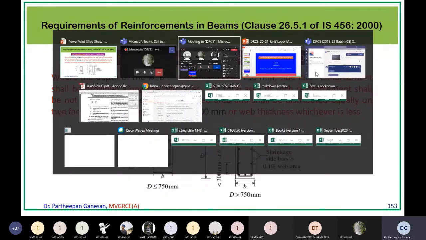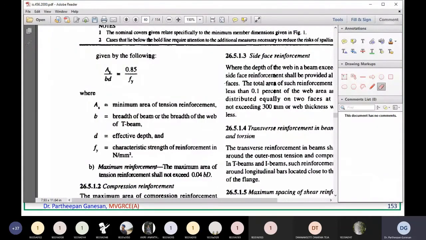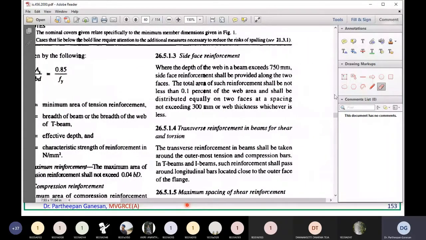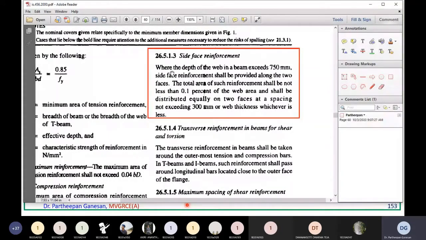If you go there, it is side face reinforcement. When the depth of the web in the beam exceeds 750 mm, side face reinforcement shall be provided along the two faces.